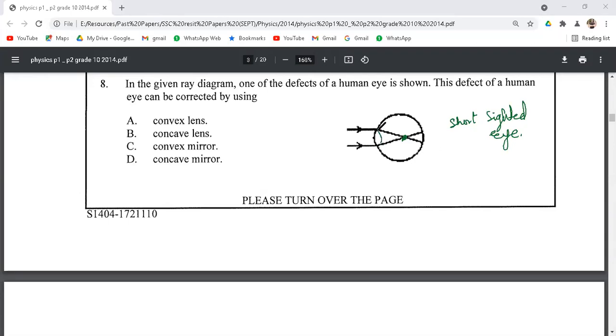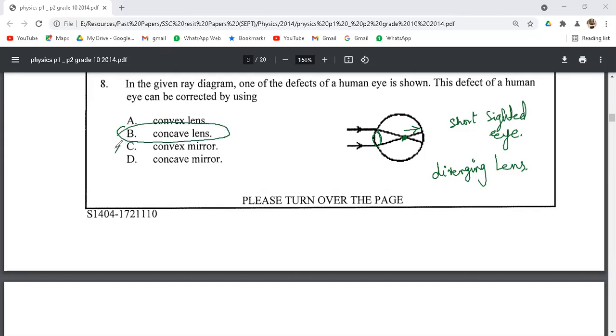For the correction of this defect, we have to move this point onto the retina. We have to diverge the rays. So we will use a diverging lens in front of this short-sighted eye. And we know that the diverging lens is a concave lens.